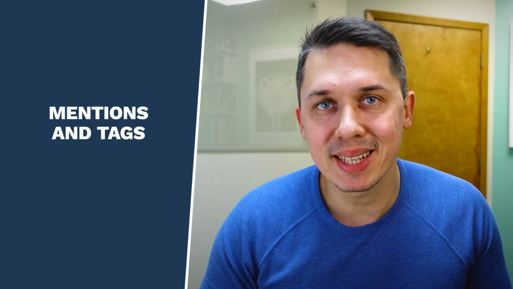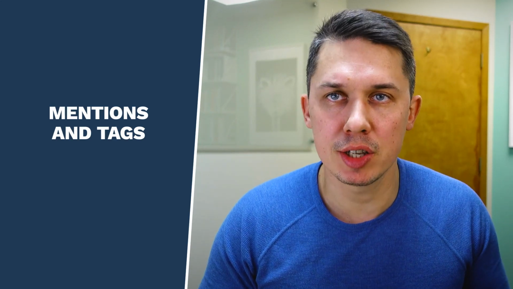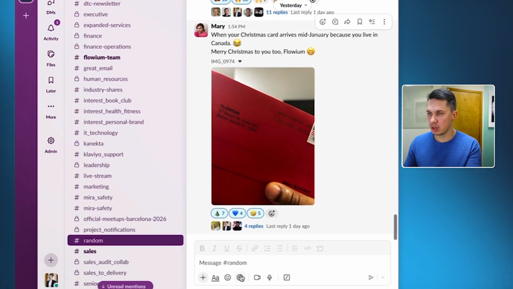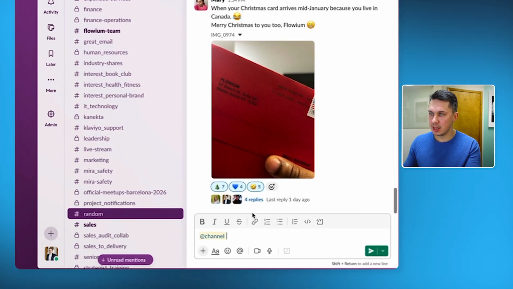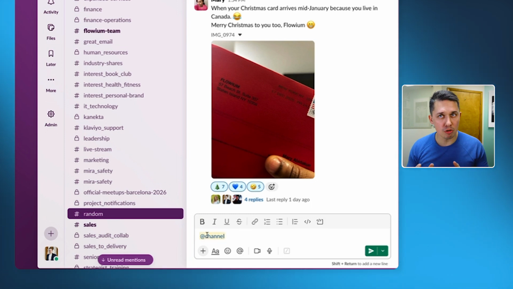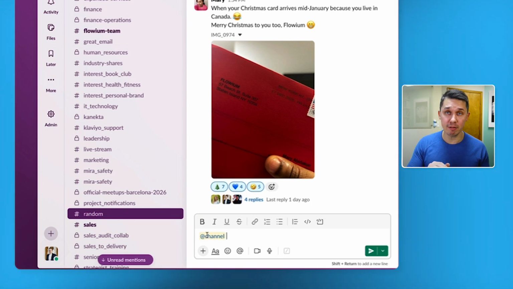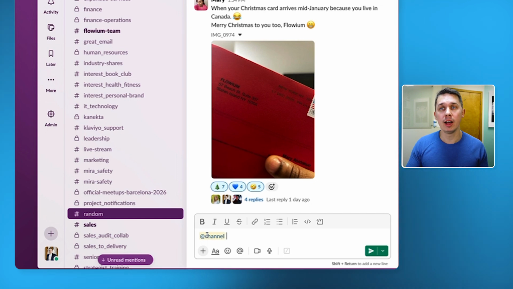So here's the best practices how to use tags and mentions inside of Slack. So the first, you can do @channel mention, and it will notify everybody in that channel. I do not recommend to overuse this feature. So this is how it looks like: @channel. And as you can see, it says notify everybody. I don't recommend to do this unless there is something either urgent or you want everybody to get notified about